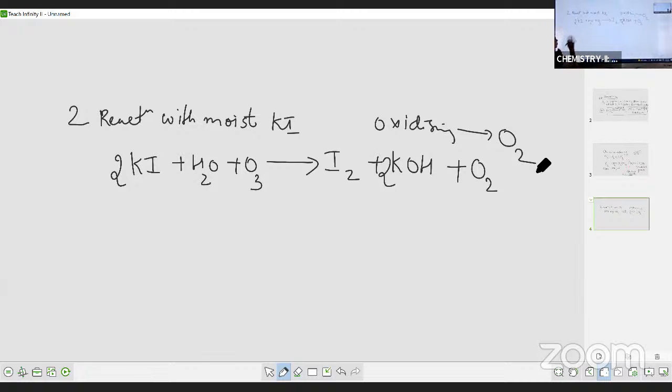So here, ozone is oxidizing KI to what? I2. So why are you saying oxidizing here? Oxidation state of iodine is -1. Here, oxidation state of iodine is 0. So the oxidation state is changing from -1 to 0. That means there is an increase in oxidation state. Is it not, students? Increase in oxidation state is nothing but oxidation. So who is oxidizing iodine? Ozone is oxidizing iodine. So what is the statement for this?